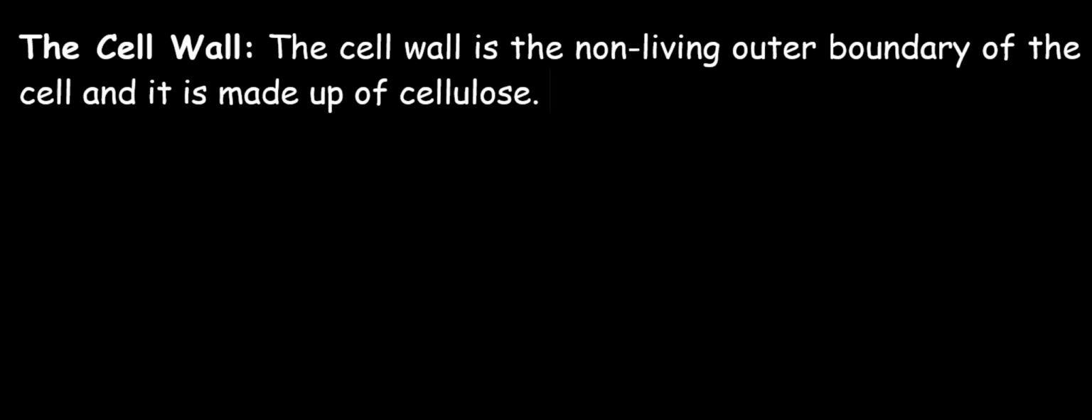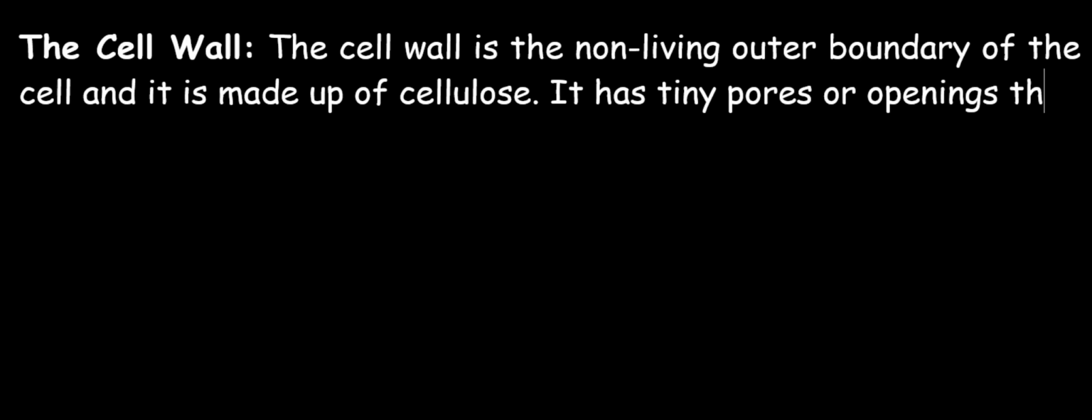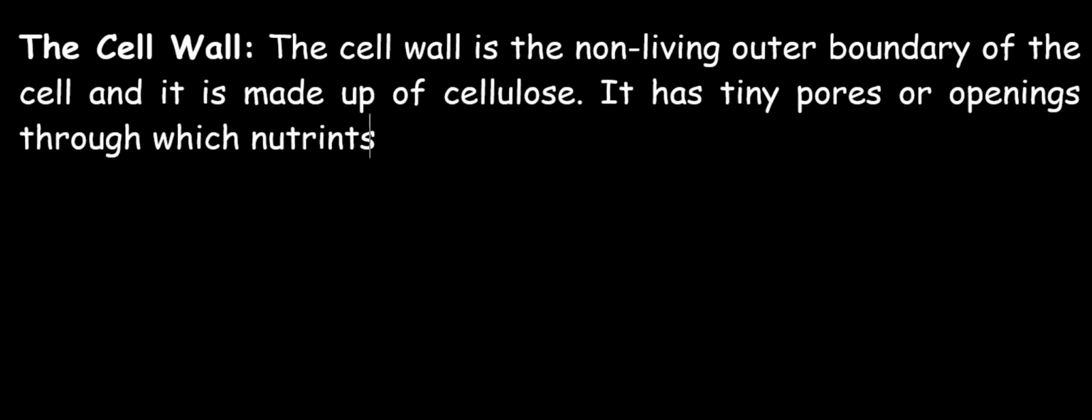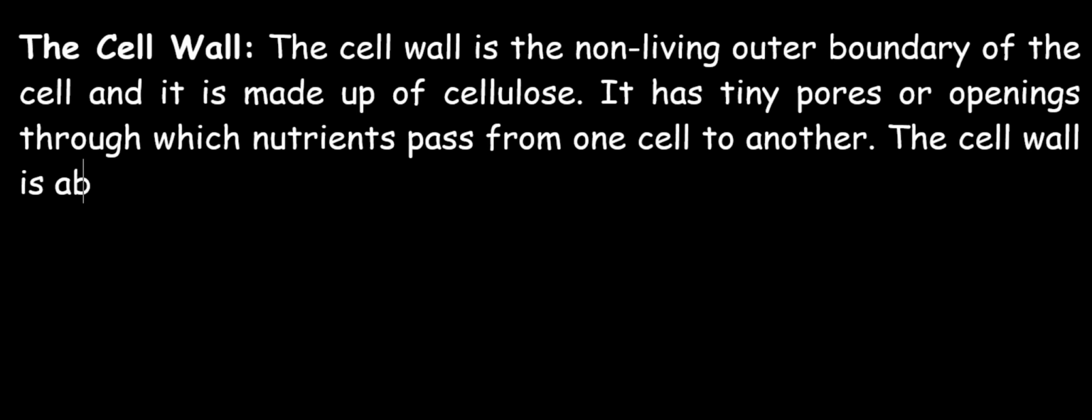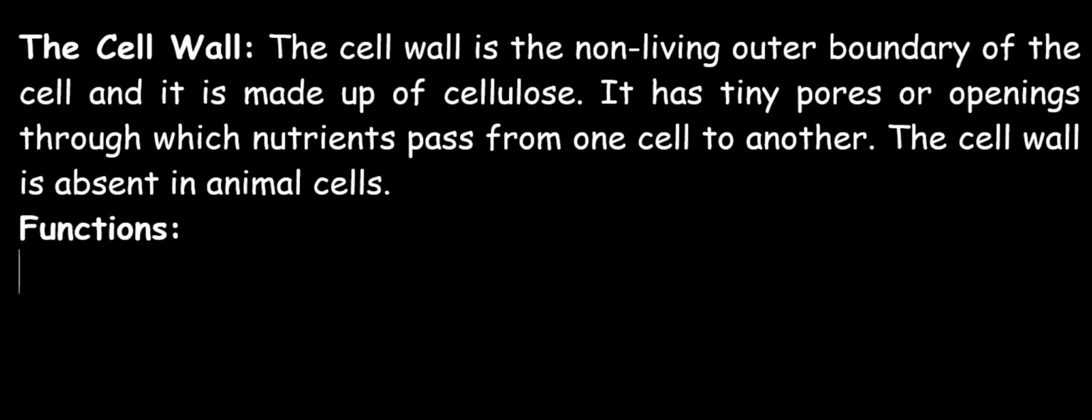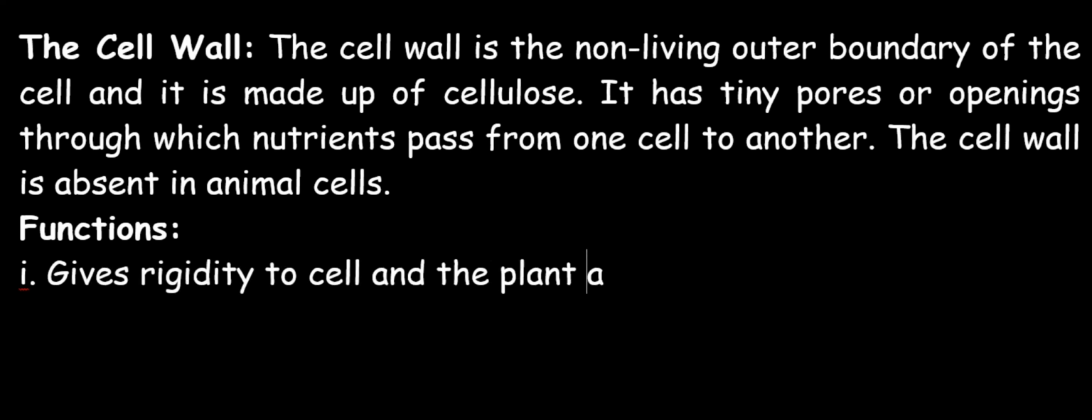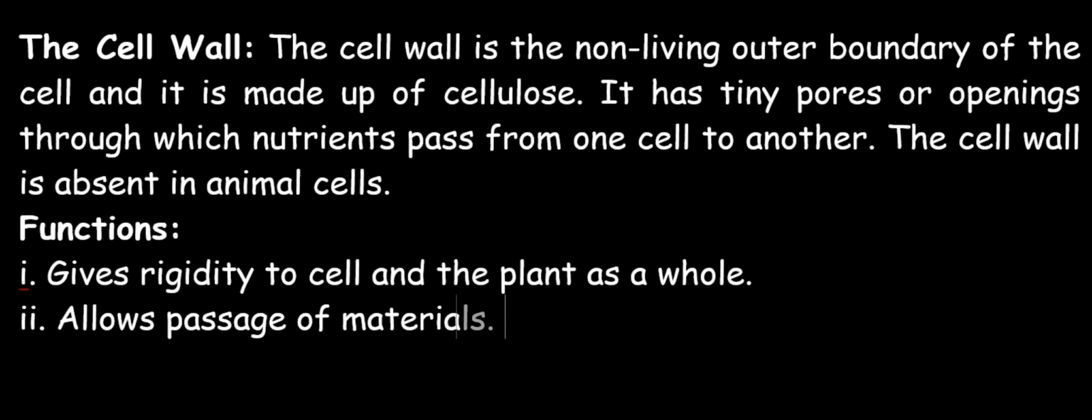It has tiny pores, or what we can call openings, through which nutrients pass from one cell to another. The cell wall is absent in animal cells. What is the function of the cell wall? The functions include: number one, it gives rigidity to the cell and the plant as a whole. Two, it allows free passage of materials.